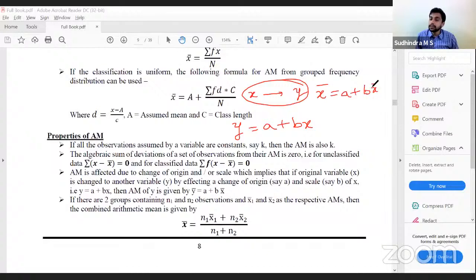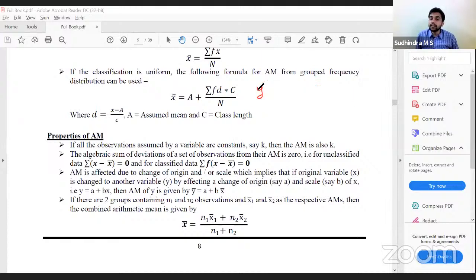A plus b into x bar. Sorry, y bar. What would be y bar? Y bar is a plus b into x bar. So if y is equal to a plus bx, y bar will be equal to a plus b x bar.